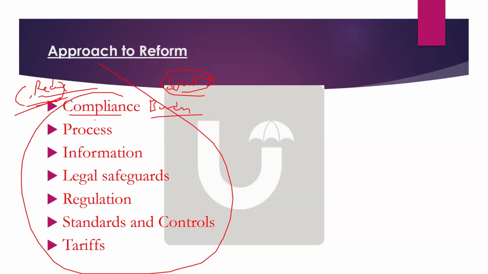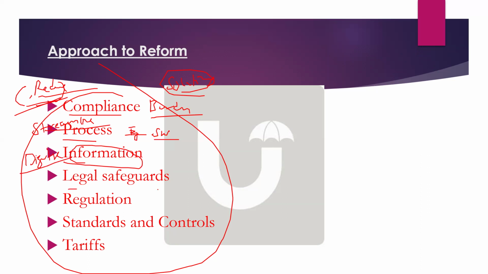Okay. Next, process. Simplify process. Yes. Streamline. The word always is used as streamline. Okay. Example, single window. Very good. Example, single window clearances. Now for information, especially in regulation field, information should be what? Digitized. Very good. Digitized. So digitize the information.